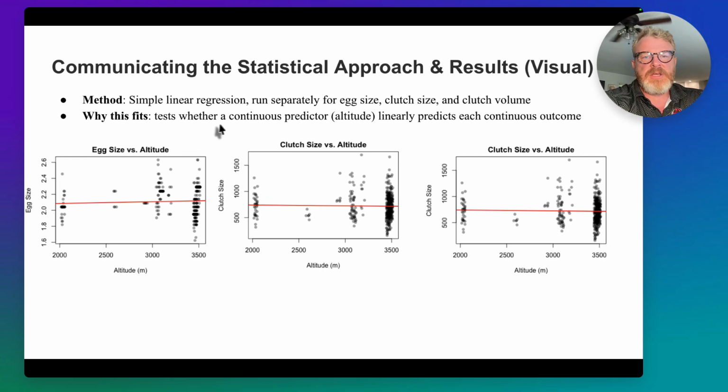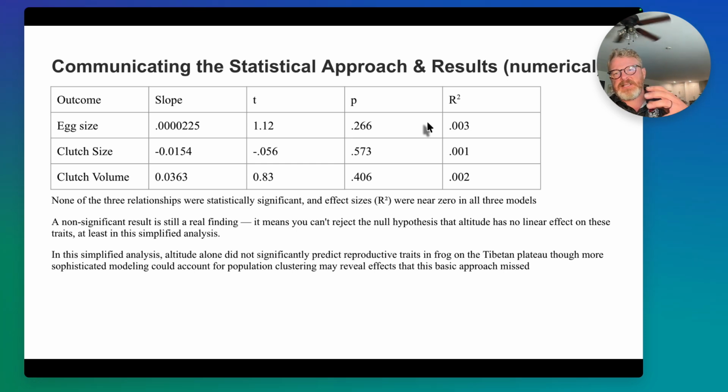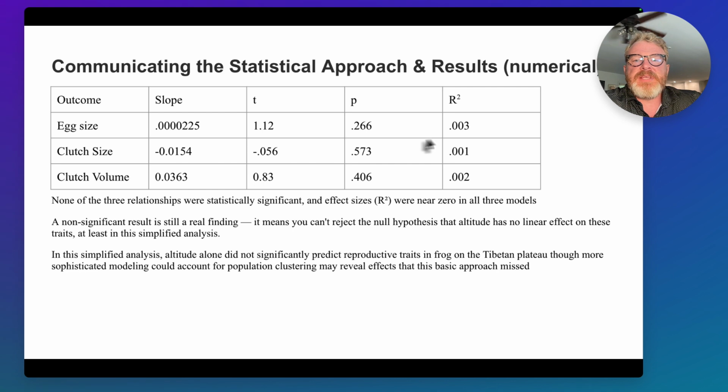Like I said, they're both continuous, so we have to have this continuous predictor. Now, when we look at the non-visual statistics, we can see that the slopes, t-values, and p-values are all kind of high, honestly. And even if we did have a low-ish p-value, our r squared values are very, very close to zero.